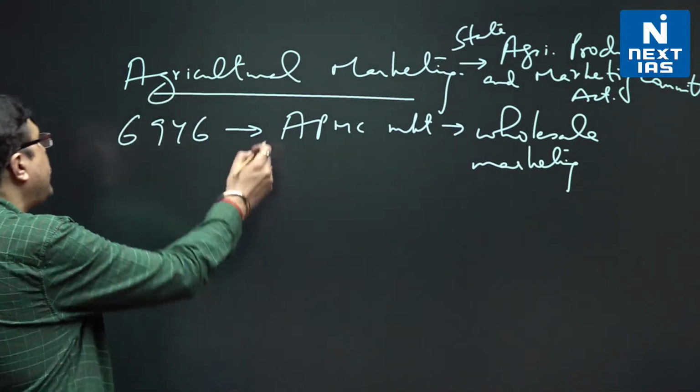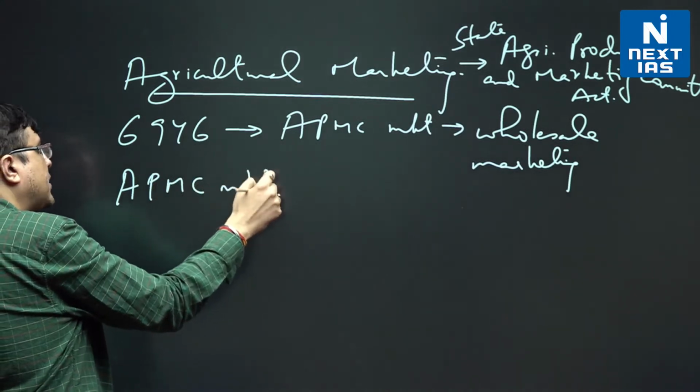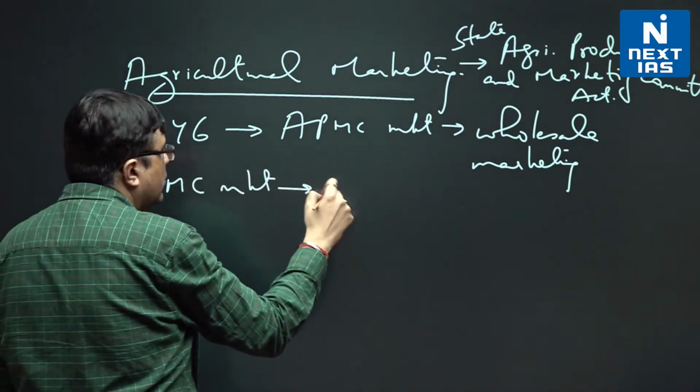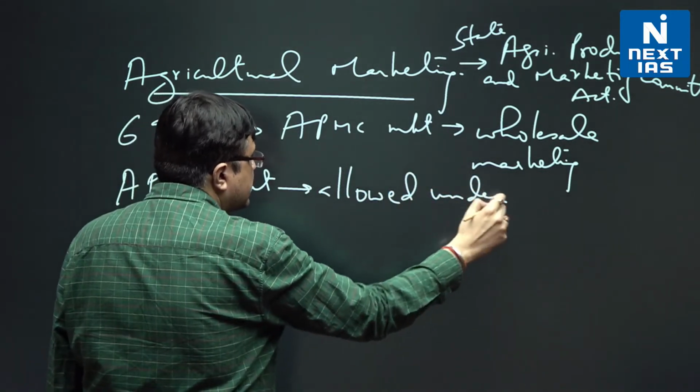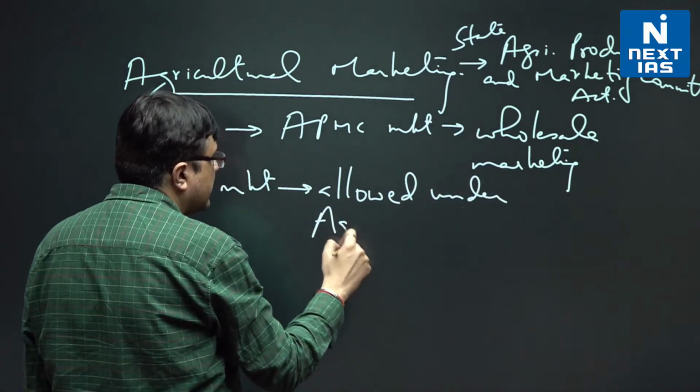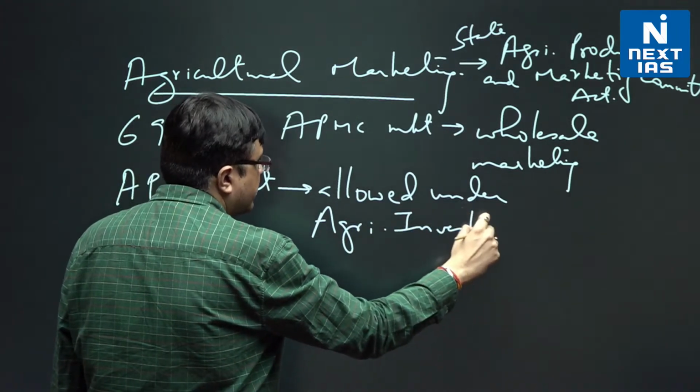Now, the APMC markets have been allowed, this is the important thing I needed you to know, from the budget of 21-22 under the Agricultural Infrastructure Development Fund.